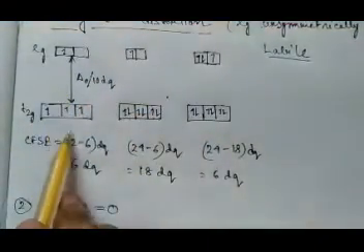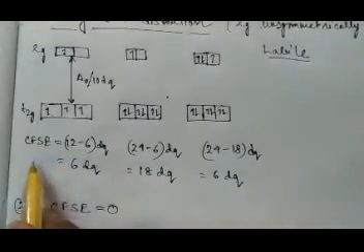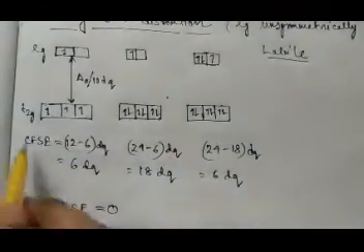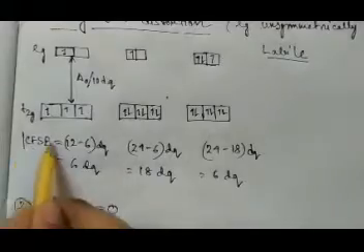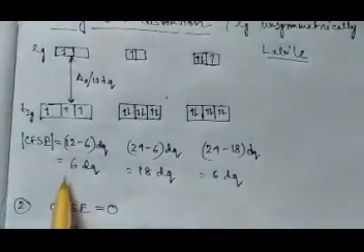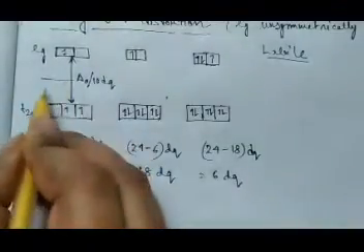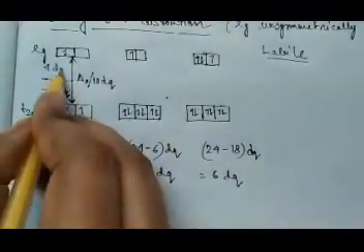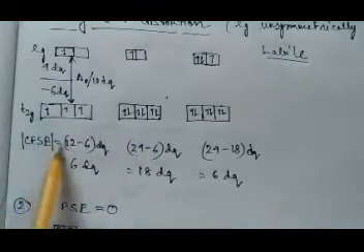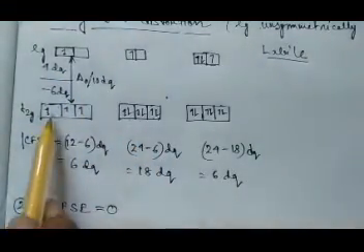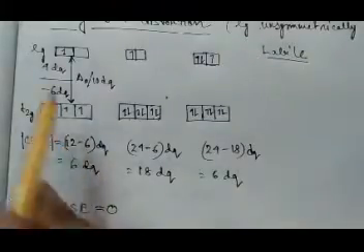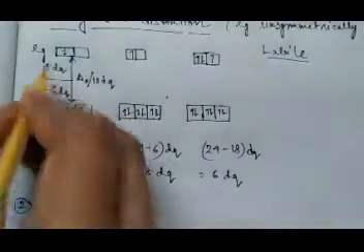I have taken the 10 Dq value so that it will be easy for you to find the CFSE, and you have to find the CFSE in modulus, meaning you have to take a positive value. So I generally find it in this way. So this will be minus 6 Dq if we take a total of 10 Dq, and this will be 4 Dq. So the CFSE for this configuration will be 3 into 4, 12, minus 1 into 6. Oh, sorry, this is 6 and this is 4.